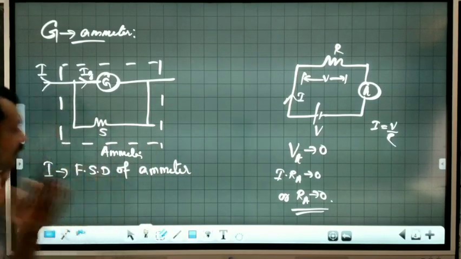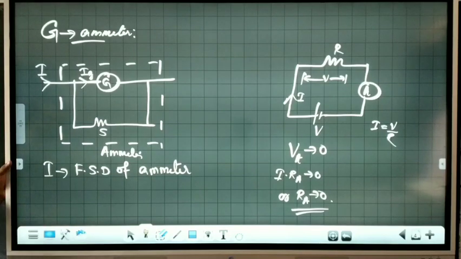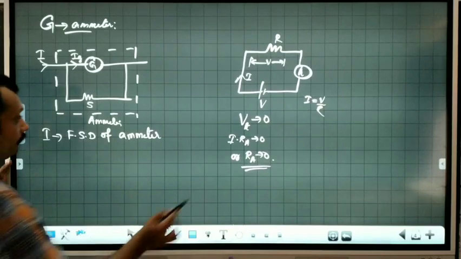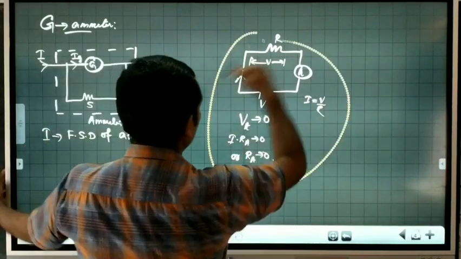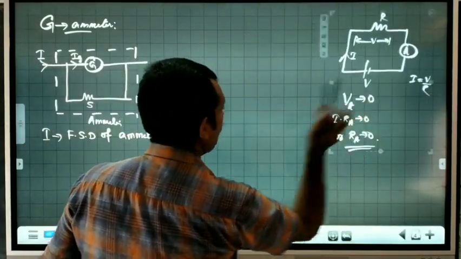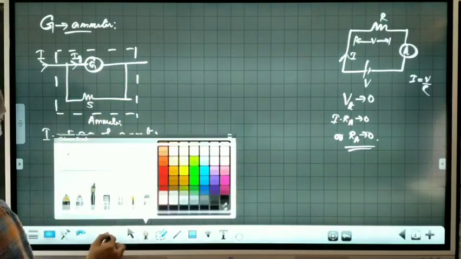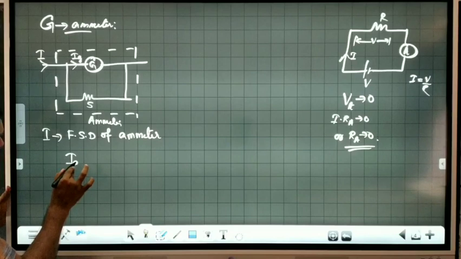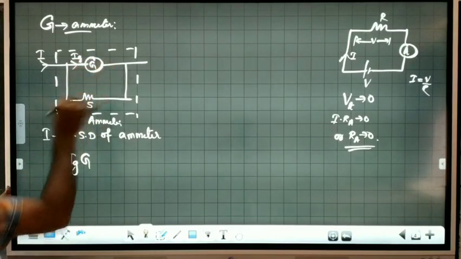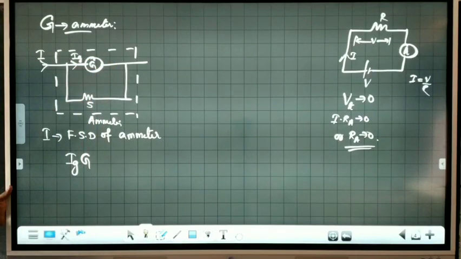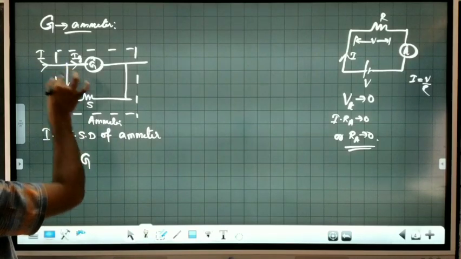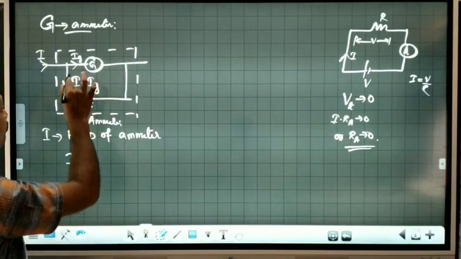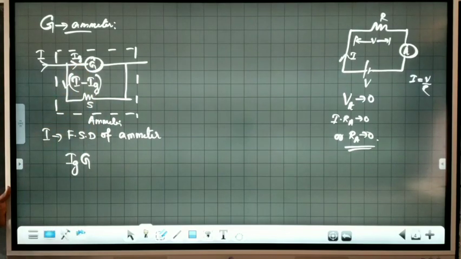Now we can see here, Ig into G, because this resistance and galvanometer are connected in parallel, and this current is I, means this will be I minus Ig according to Kirchhoff junction rule.